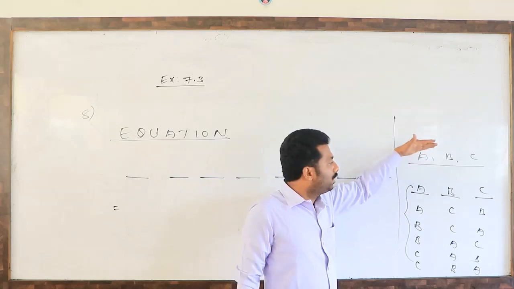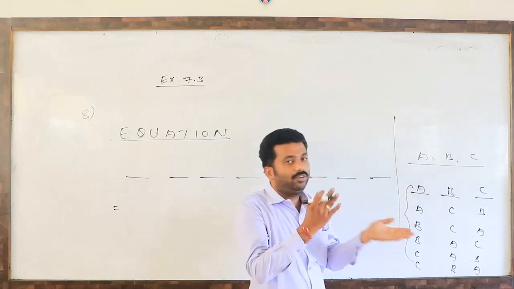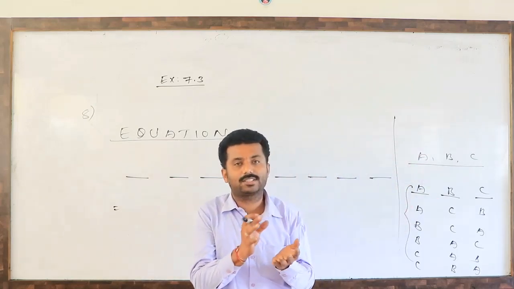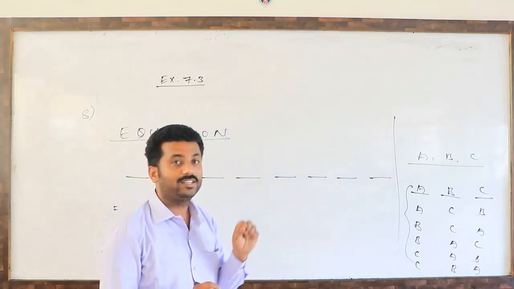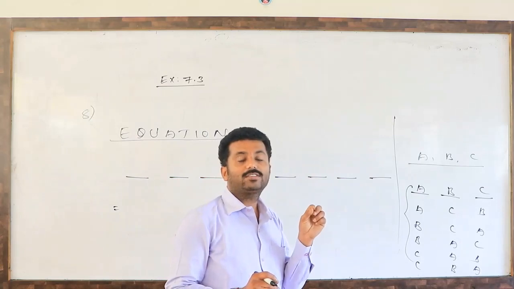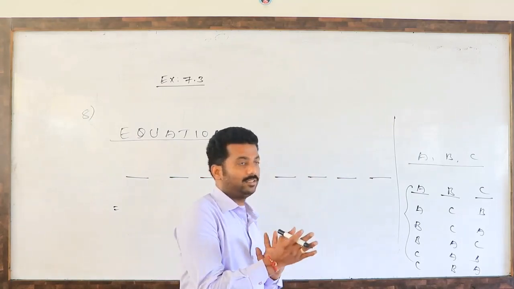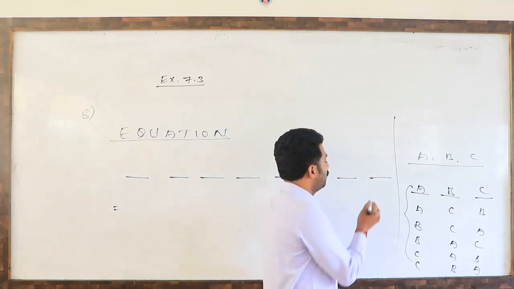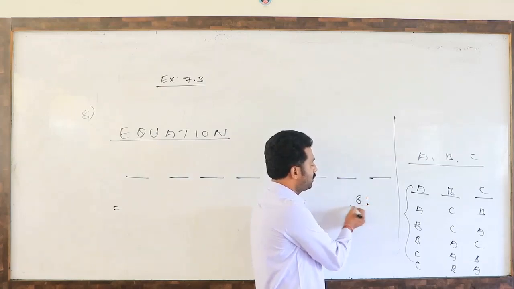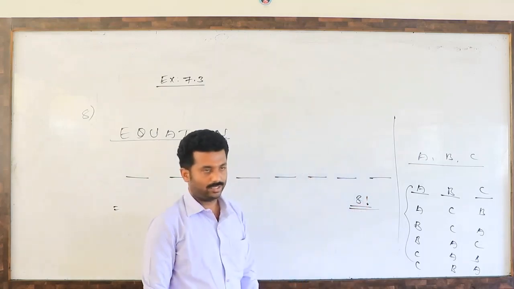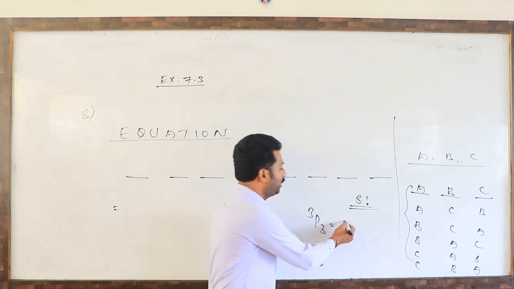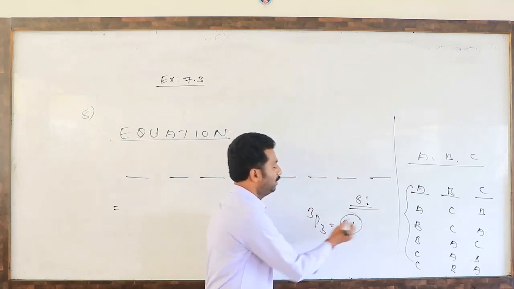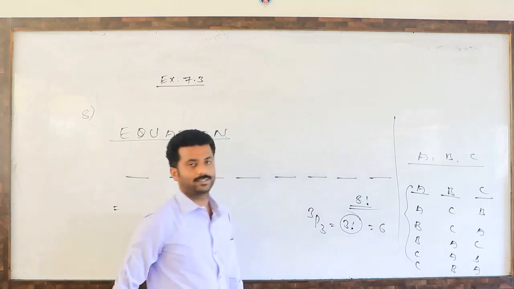So 3 persons, 3 seats can be filled in how many ways we can interchange among themselves: 3 factorial ways, nothing but 3P3. 3P3 is nothing but 3 factorial, which is 6.